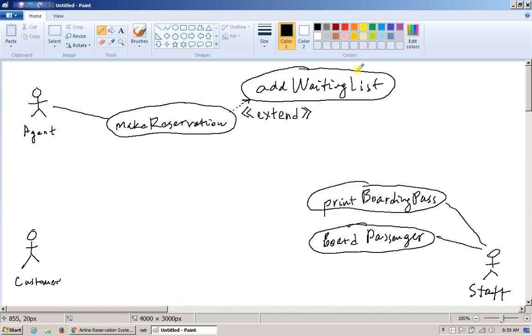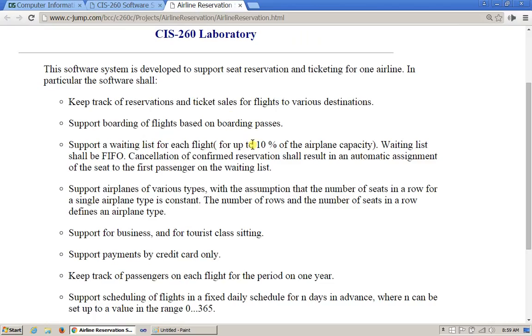I'm going to place this as a use case extension on my planning board here for use cases, because I'm thinking that adding to the waiting list could also be involved in other use cases, for instance, when flights are canceled or something else is happening. So right now I would like to make this look like adding to the waiting list is an optional thing that could be happening inside the reservation, the main use case that we would like to consider.